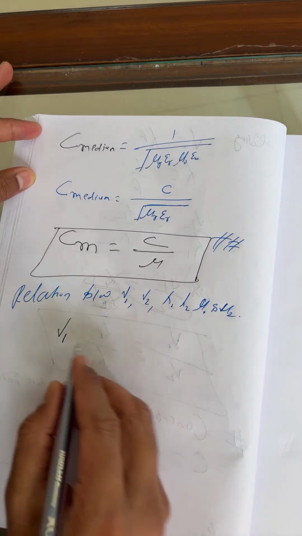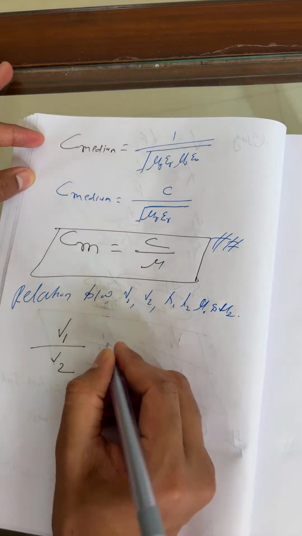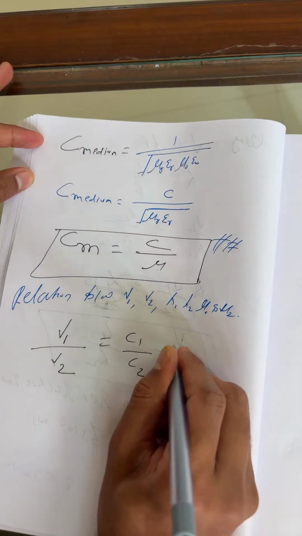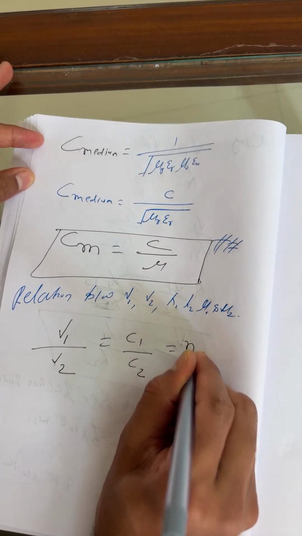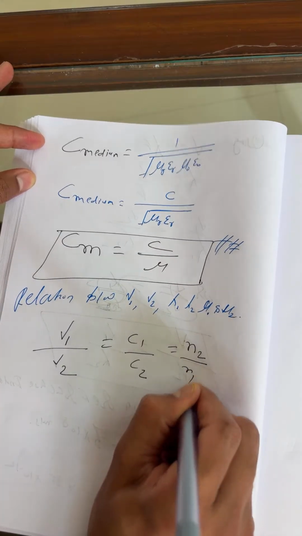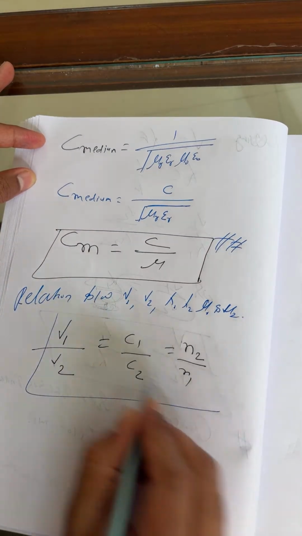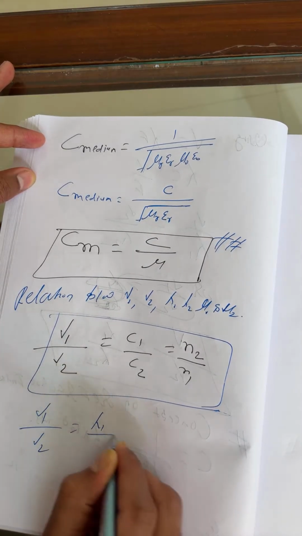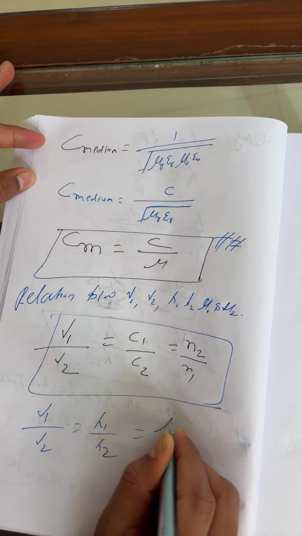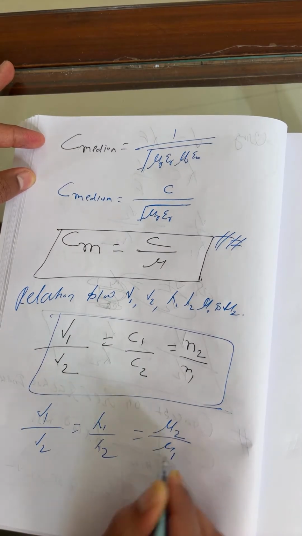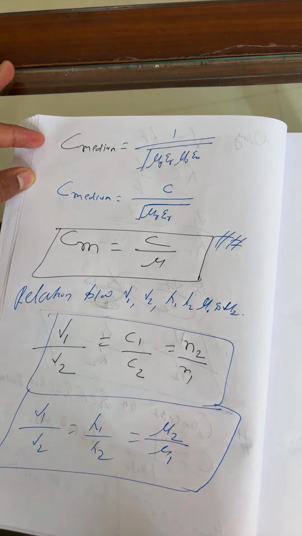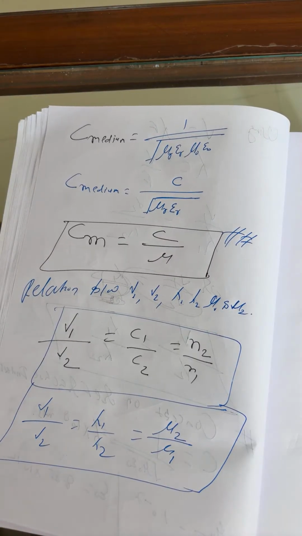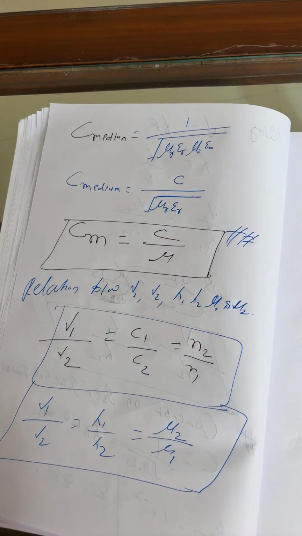So keep in mind everyone, v1 upon v2 is equal to c1 upon c2, which is equal to n2 upon n1. Or you can just remember this also: v1 upon v2 is equal to lambda 1 upon lambda 2, which is equal to refractive index mu2 by mu1. So this is the point. JEE students are asked this regularly. So keep it in your mind.